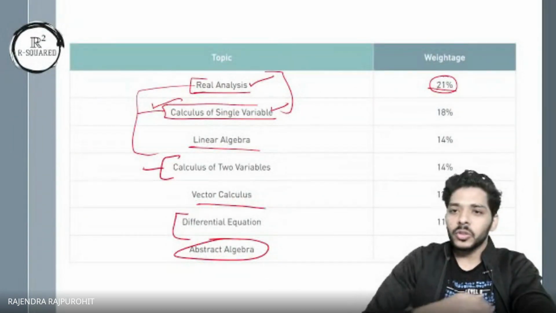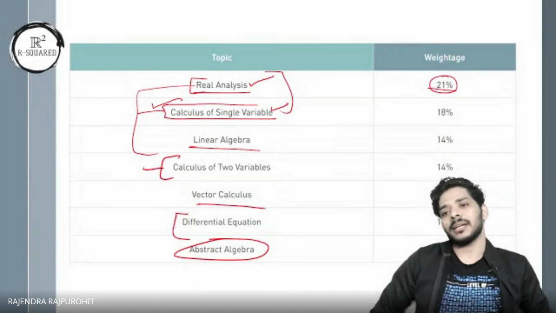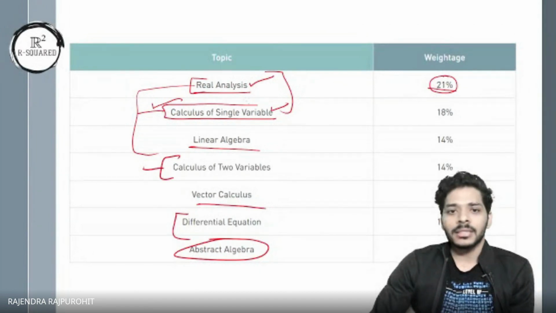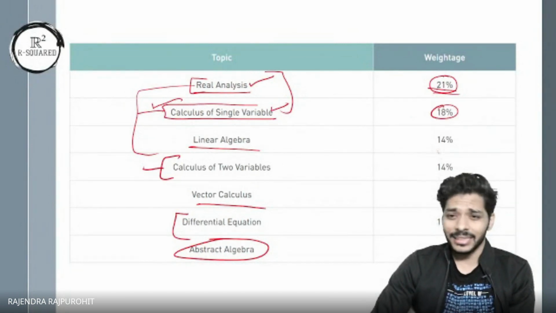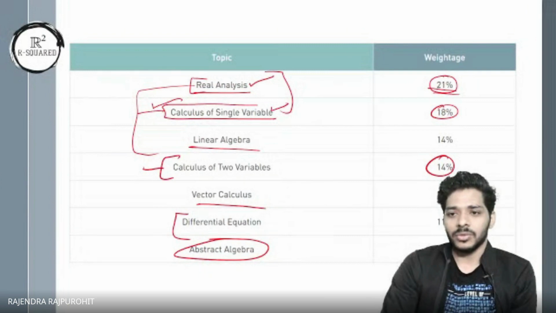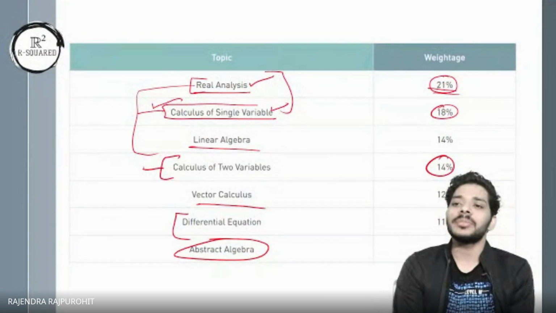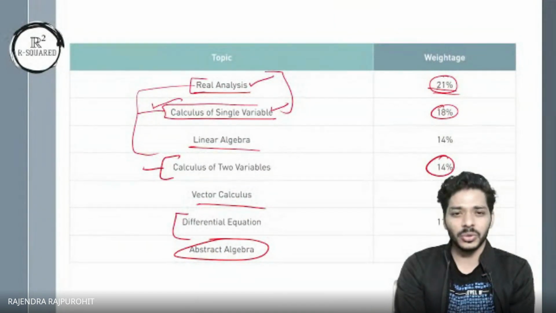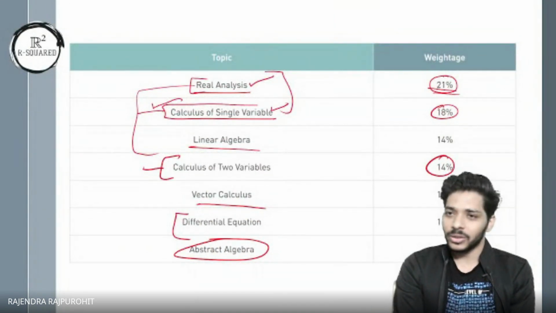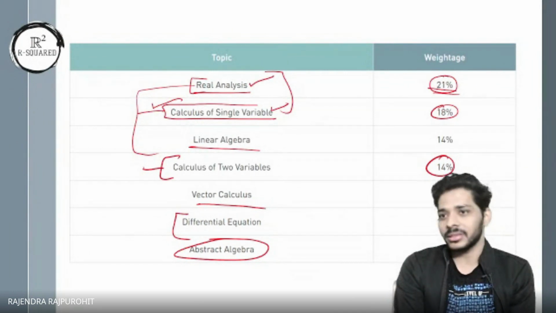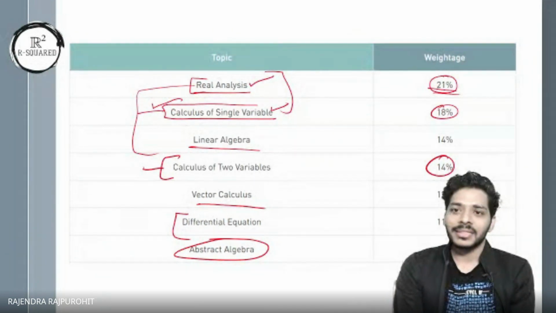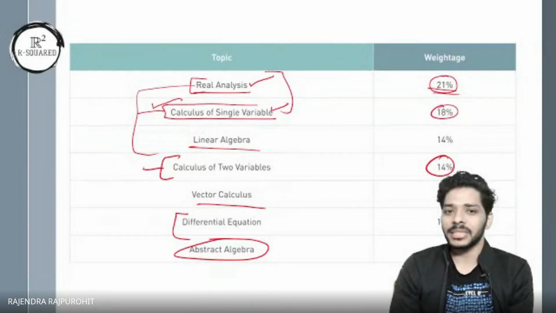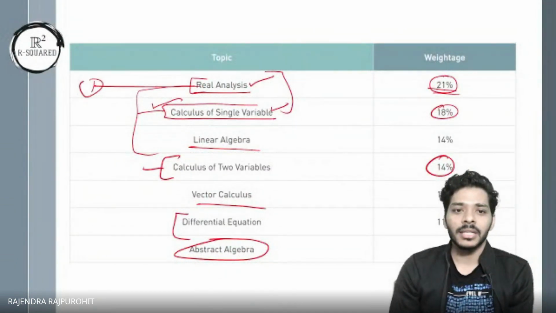Okay, now if you look at the strategy, if I am going for this exam, then I'll not leave analysis. Real analysis is there, 21, and I'll go for this 39, and that's 53%. If you do good in analysis, then your qualification is done. Now you can do other subjects to get a better rank. So yeah, these topics you cannot leave, first, second, and this one.